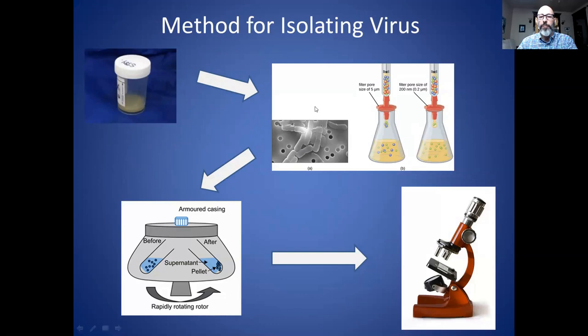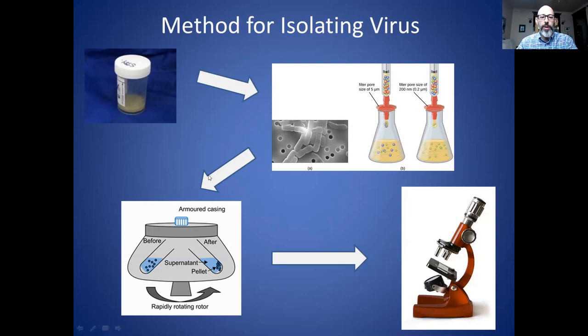And what you do is take that fluid and you put it through very, very small filters. And this accomplishes what I described earlier, that separates out the tiny little particles from any bacteria. In this photograph here, these big rods are actually bacteria, and the little dots are supposedly viral particles. So by putting them through this filter, you leave the bacteria behind and just collect the little particles, little dots, in the filtrate.